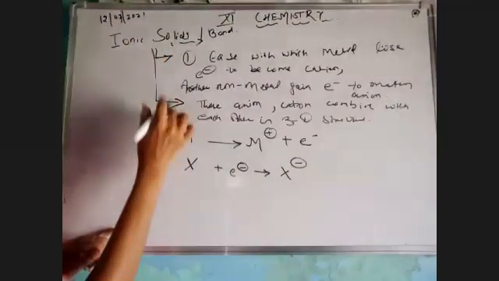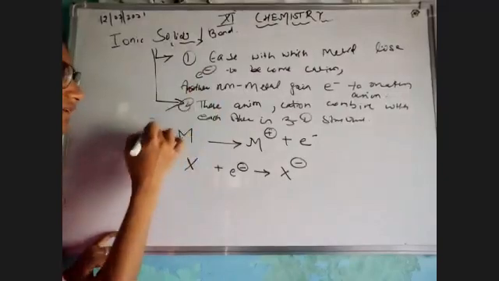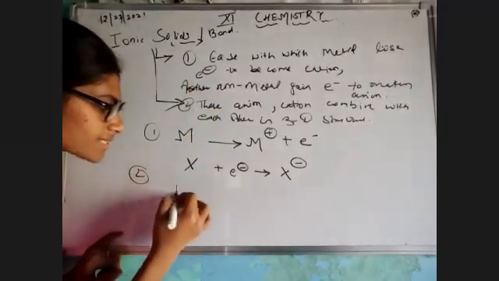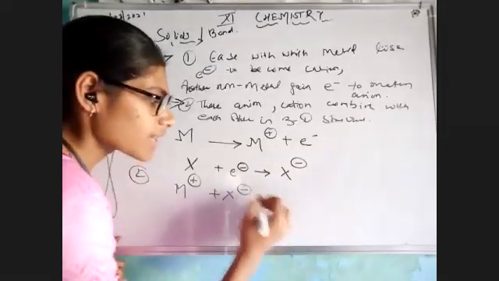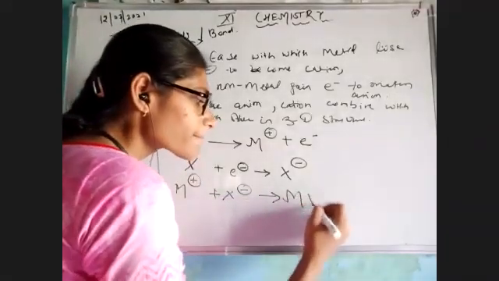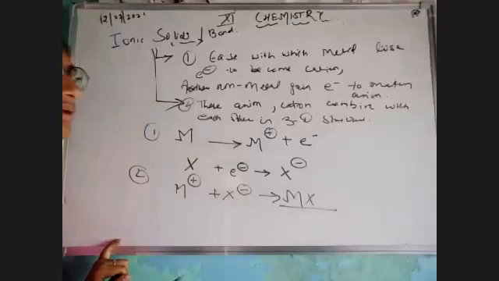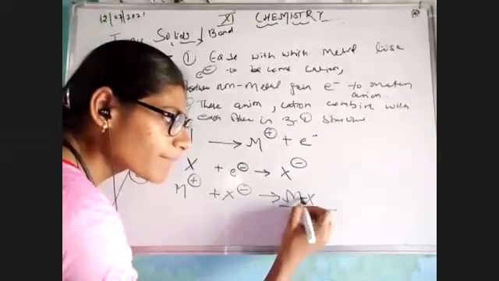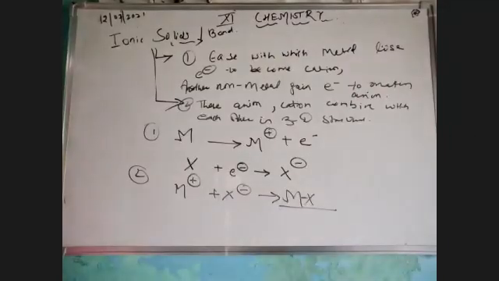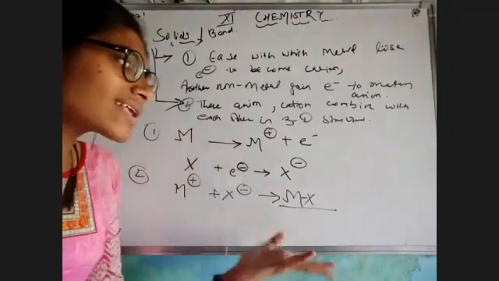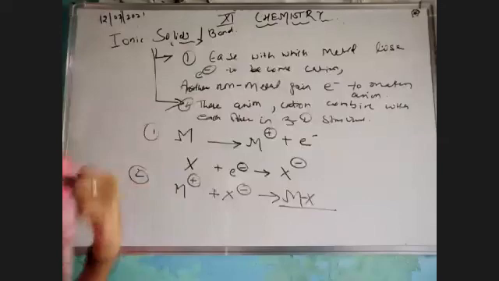And the second point says that this metal positive and this X negative combine to become an ionic compound. This bond between metal and non-metal is known as an ionic bond. And how is it formed? When the metal loses an electron and the non-metal accepts an electron.